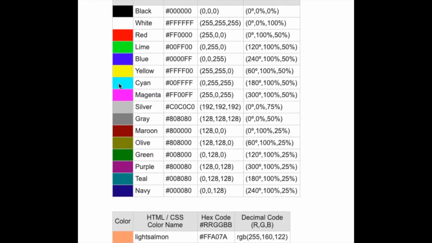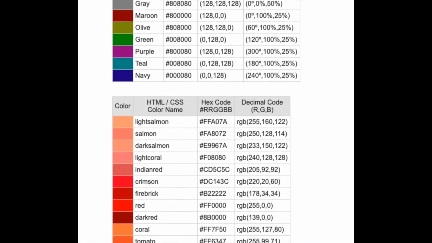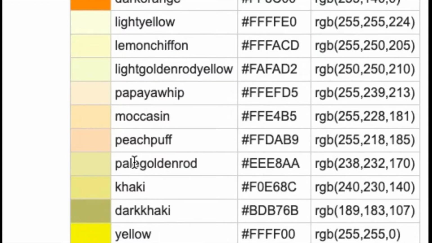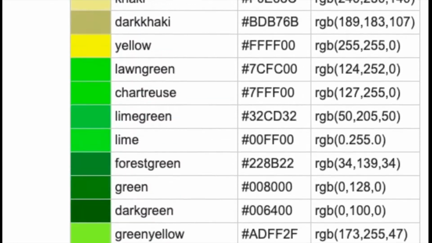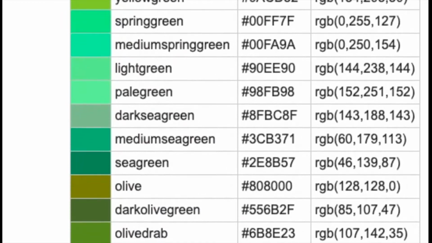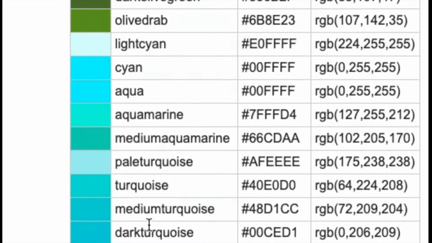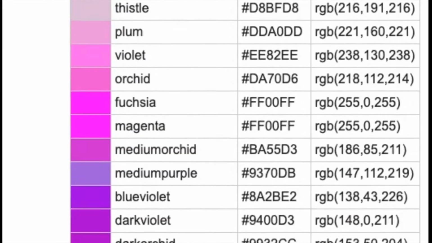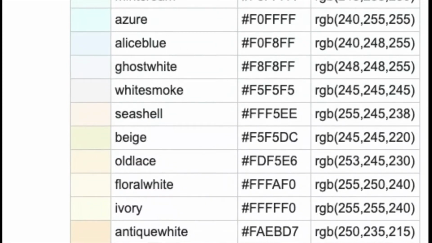These are fairly obvious, but as we go lower, we wouldn't know what to call some of these colors. But if you check on this site, it will clarify for you, provide you the word, the corresponding hex code, and RGB code for most colors you could even think of.